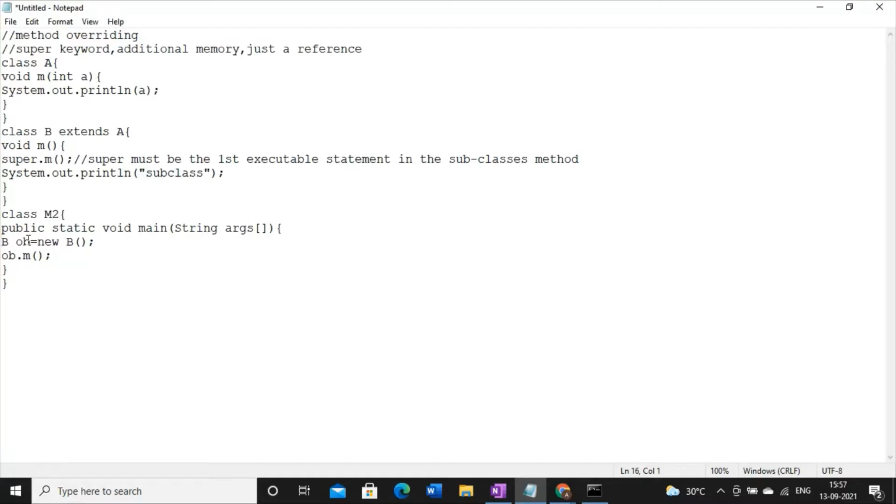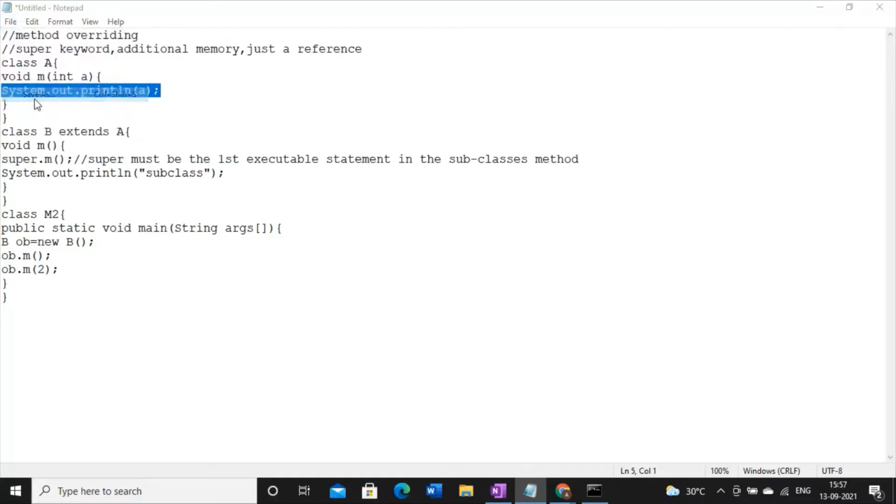And now here you have to try to understand, while calling the method, whenever I am talking about ob.m with no parameter, it indicates this method. And whenever I write ob.m with some integer variable as a parameter, then it will understand that okay, I am going to call this method, right?